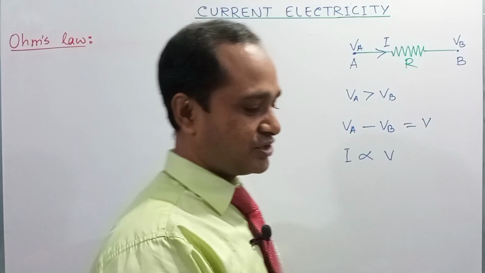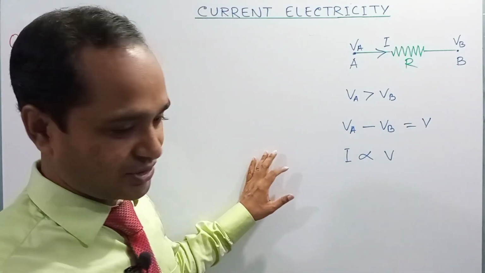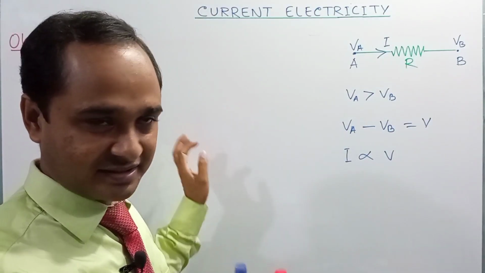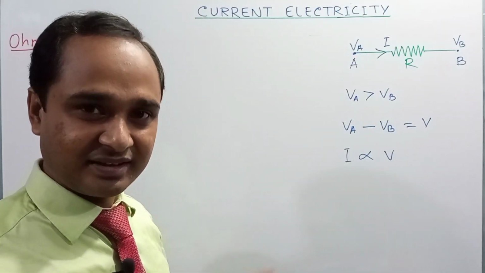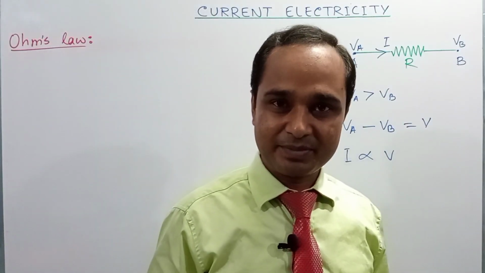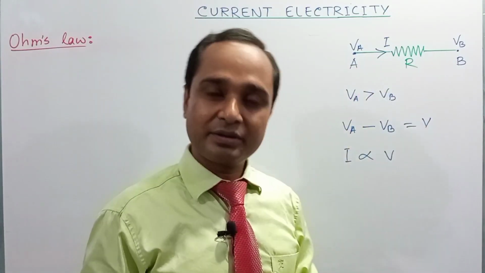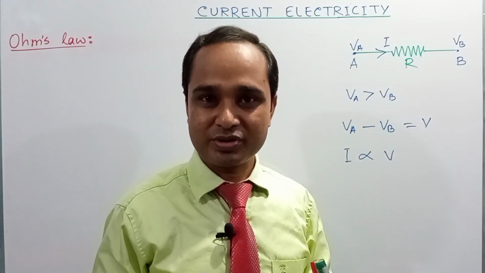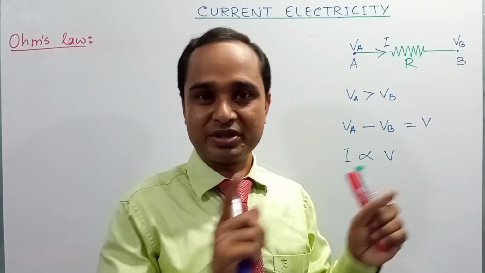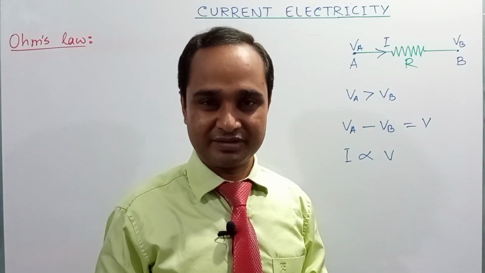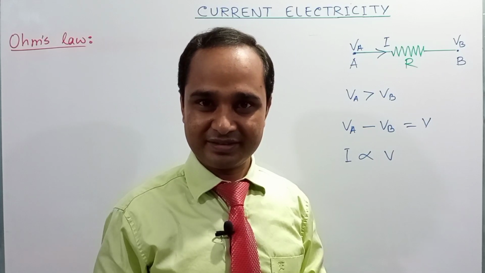So this realization or mathematical expression can be stated by scientist Ohm like this: at constant temperature, the current passing through any conductor is directly proportional to the potential difference between the two ends of the conductor, right?